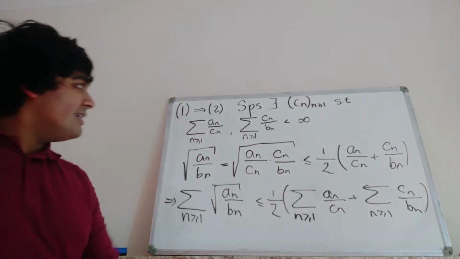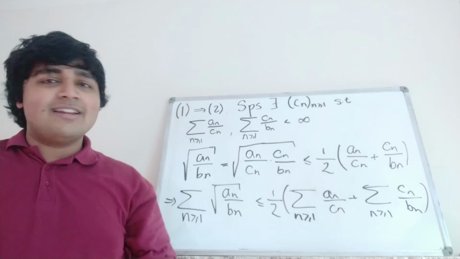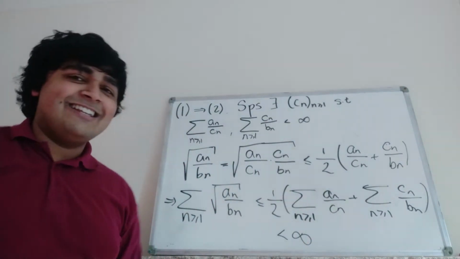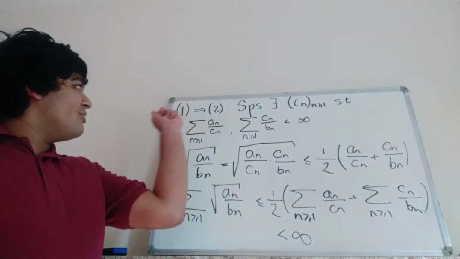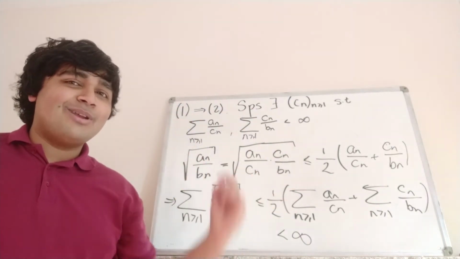Now by assumption, this guy is finite and this guy is finite, so we're summing two finite numbers then dividing by 2. So this thing here is going to be certainly finite as well. Okay, so that proves that 1 implies 2. Let me clean up the whiteboard and I'll prove that 2 implies 1.